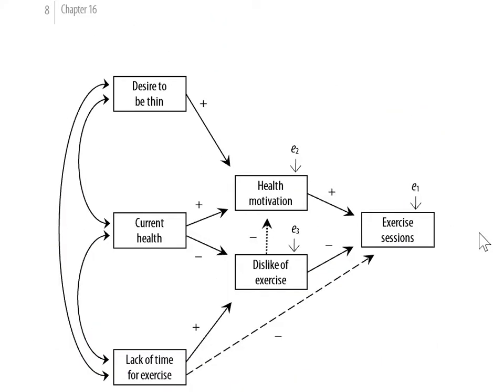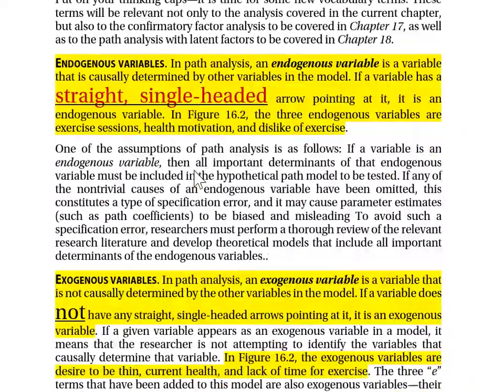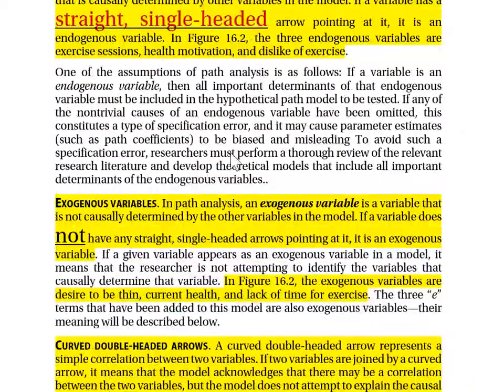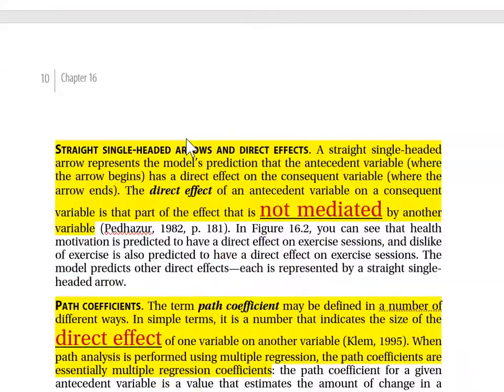Do we have any curved two-headed arrows? We do. There's a curved two-headed arrow that attaches desire to be thin to current health. That means we acknowledge there might be a correlation between these two variables, but we're not trying to explain why the variables are correlated. In the same way, all three of our exogenous variables are connected by these curved two-headed arrows, meaning we acknowledge they're all probably correlated with one another. Curved two-headed arrows. We continue to page 10.